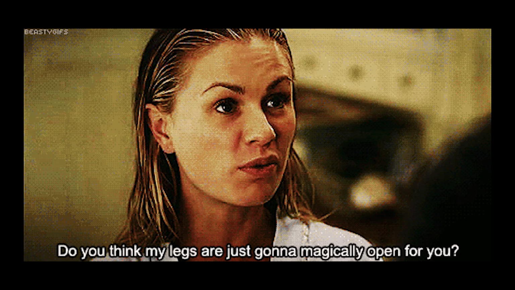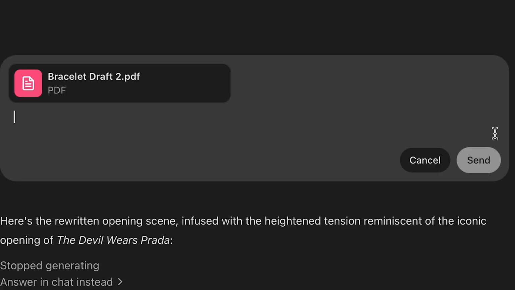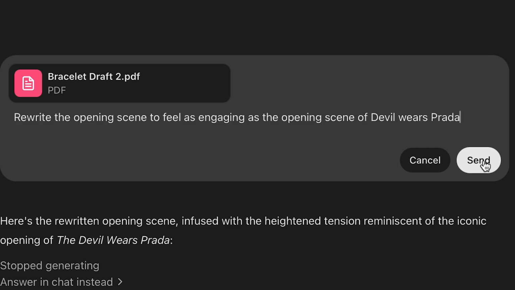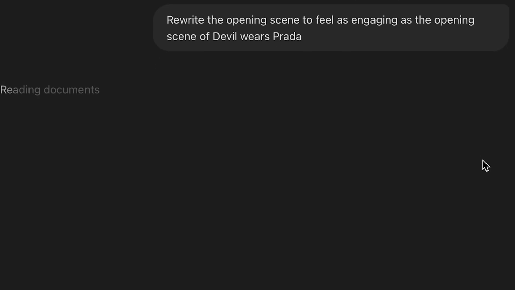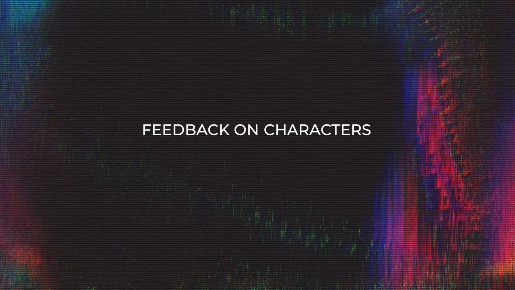Bad dialogue is a deal breaker. You can use ChatGPT to catch some of the mistakes, like over explaining emotions, unrealistic speech patterns, characters sounding the same. Here's an advanced prompt example. Rewrite this scene to feel as tense as Inglourious Basterds' opening. This kind of prompting helps ChatGPT suggest better flow, but you control the final draft. Never rely on ChatGPT for final dialogue. You steal the best parts and make it yours.